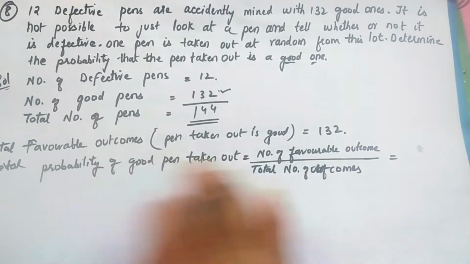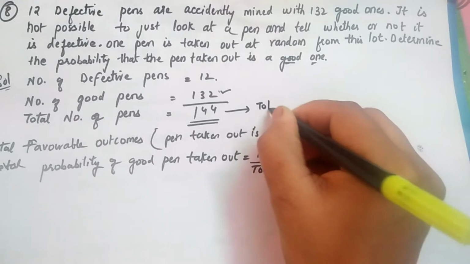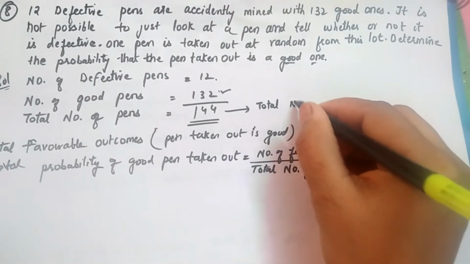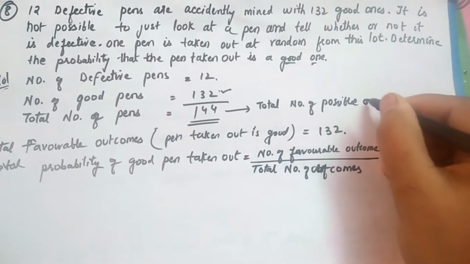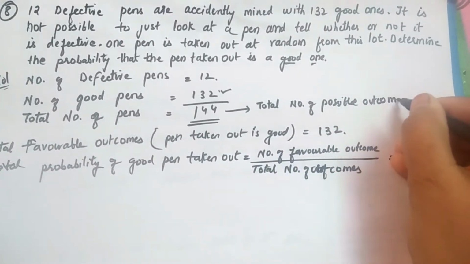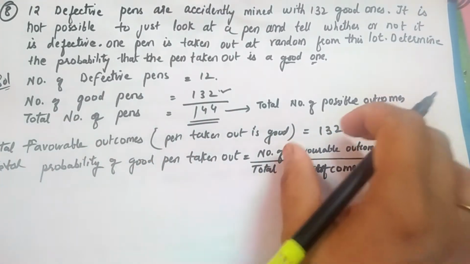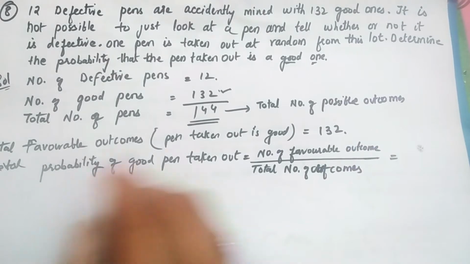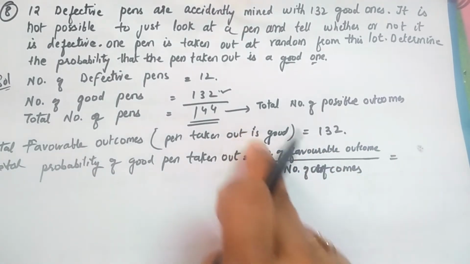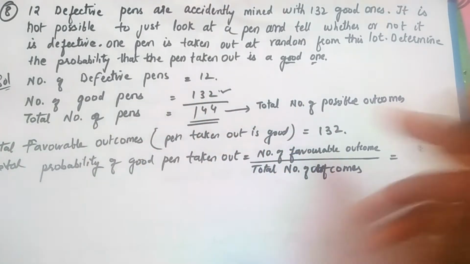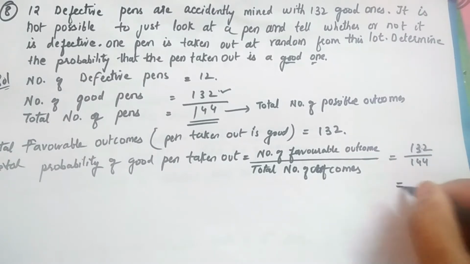Now the total number of pens is the total number of possible outcomes, that is 144. In probability, we just need to apply this formula all through the chapter. The probability of a good pen being taken out equals the number of favorable outcomes divided by the total number of possible outcomes, which is 132 divided by 144.